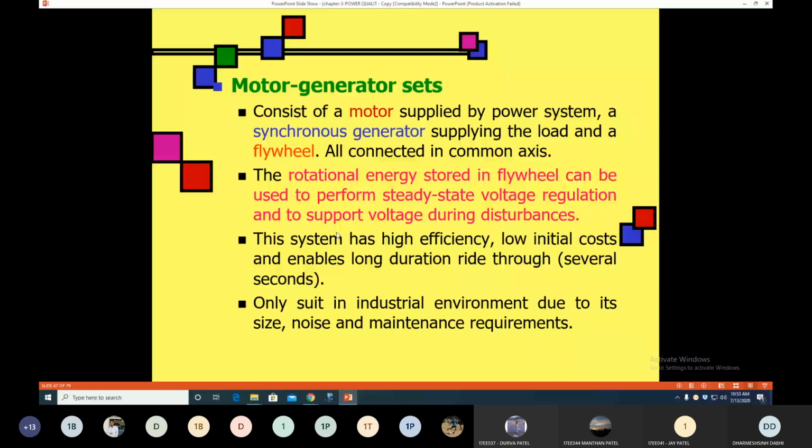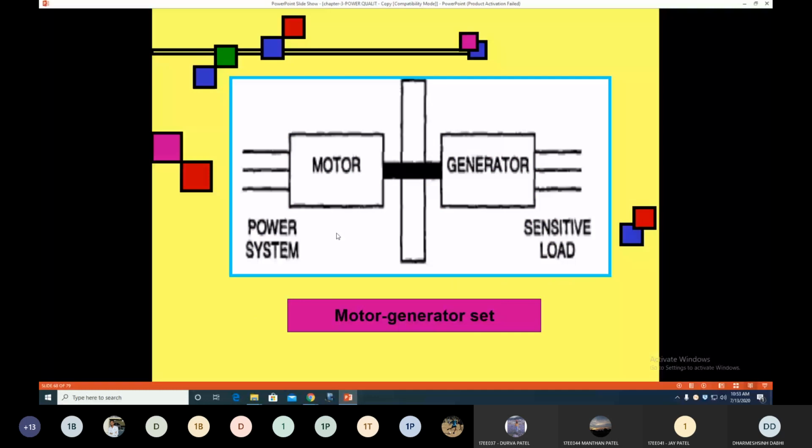This is a single line diagram, a simple graphical representation of how it looks. This is the motor supply side, which rotates. Both motor and generator are connected on the same shaft, and in between we connect the flywheel. Here is a sensitive load. Suppose any deviation from the supply side, over voltage or under voltage, happens.